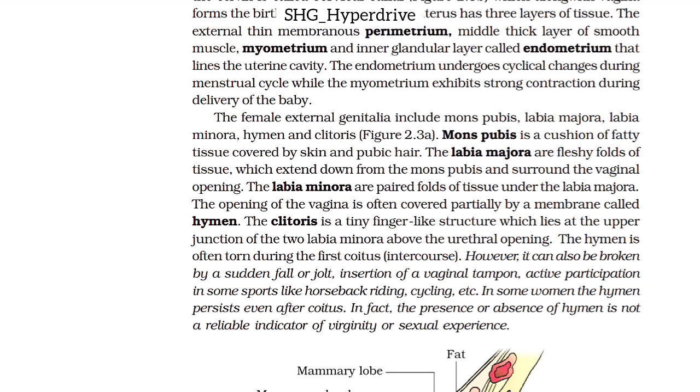The clitoris is a tiny finger-like structure which lies at the upper junction of the two labia minora above the urethral opening. The hymen is often torn during the first coitus, that is, intercourse. However, it can also be broken by a sudden fall or jolt, insertion of a vaginal tampon, or active participation in some sports like horseback riding, cycling, etc. In some women, the hymen persists even after coitus. In fact, the presence or absence of the hymen is not a reliable indicator of virginity or sexual experience.